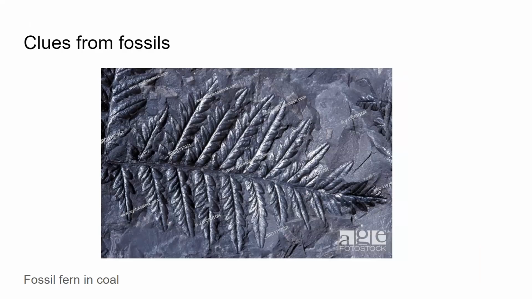Fossils tell us about the plants and animals that lived millions of years ago. Some of them were very similar to those found today. This tells us that those types of plants and animals have been on Earth for millions of years. But other fossils show us strange organisms that do not live on Earth today.